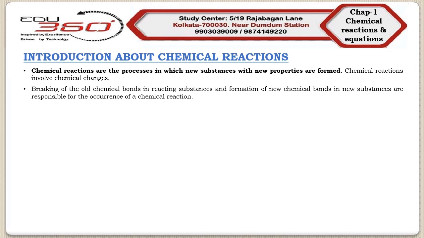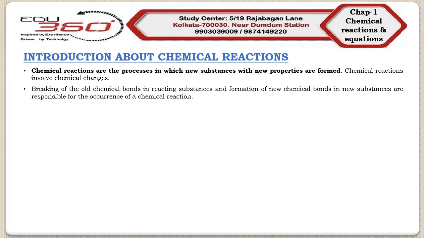Now the next point is very important. Always remember, during a chemical reaction, atoms of one element will never change into the atoms of another element. So what will actually happen during a chemical reaction? Only a rearrangement of atoms will take place between the reacting substances, and as a result we will have new substances of completely different properties.